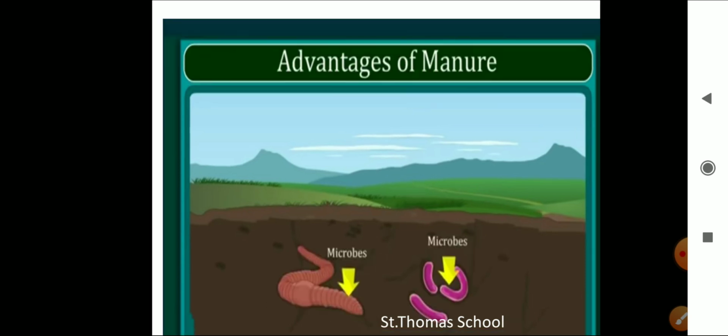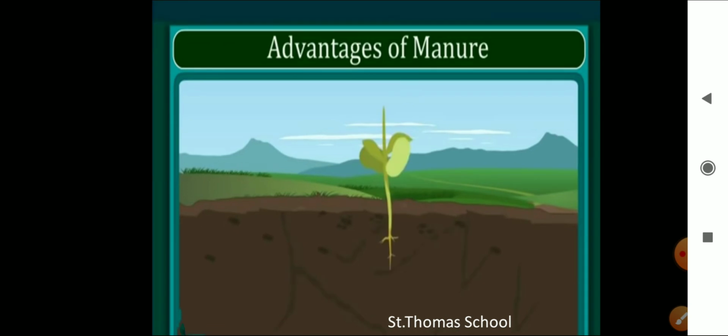It increases the number of friendly microbes. Then it improves the texture of the soil. You can see how the soil texture is there and how this plant is growing so nicely.